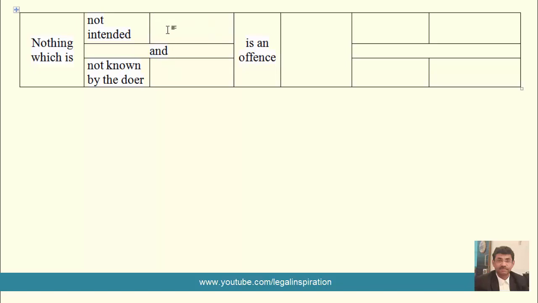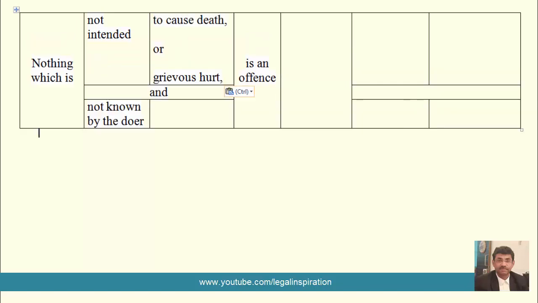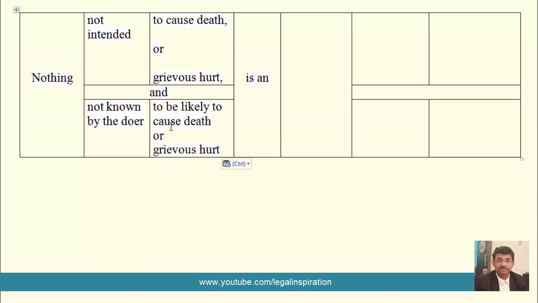So let us see what goes here and what goes here. Nothing which is not intended to cause death or grievous hurt, and not known by the doer, what? Let us see. To be likely to cause death or grievous hurt.